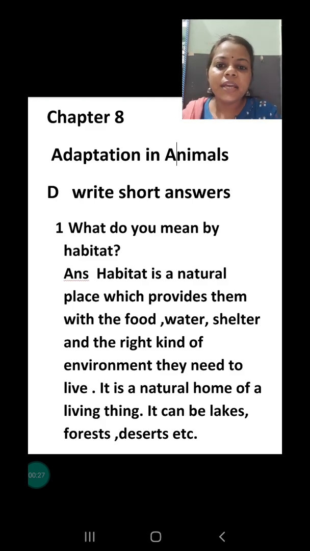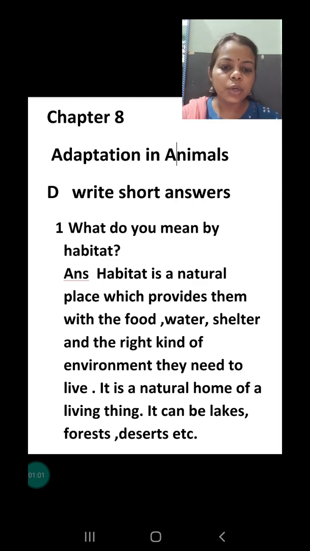Our first question is, what do you mean by habitat? Habitat is a natural place where animals live for their food, shelter and other requirements. This is their natural home, and it can be the forest, the sea, a lake, or any other area where different animals live. So habitat is a natural place which provides them with food, water, shelter and the right kind of environment they need to live.